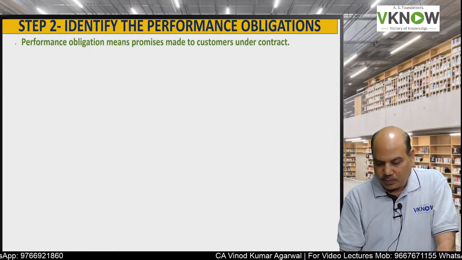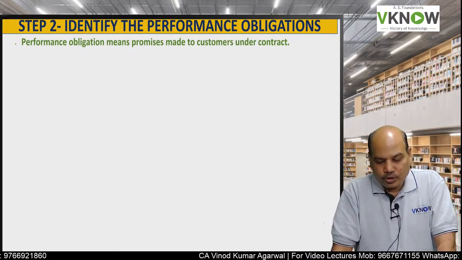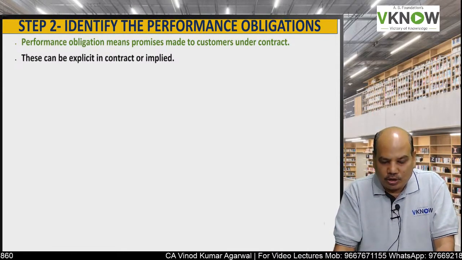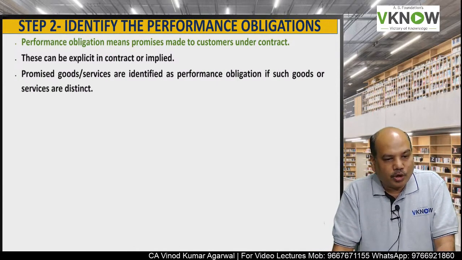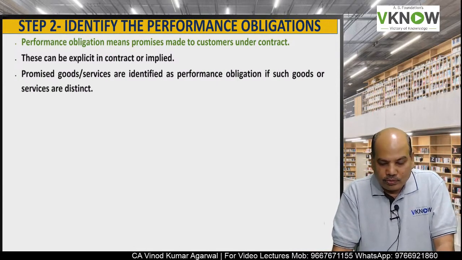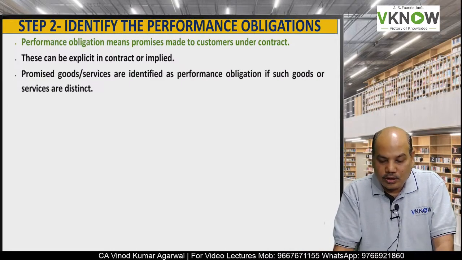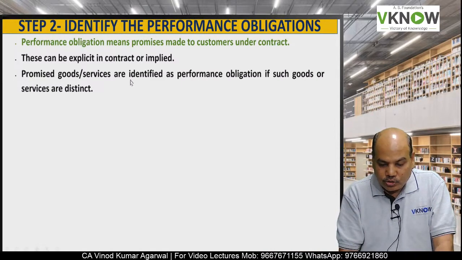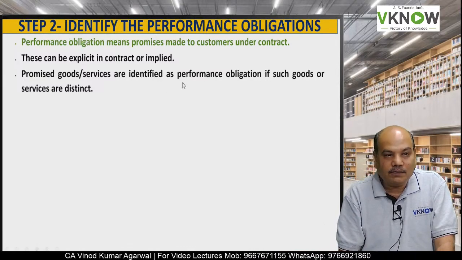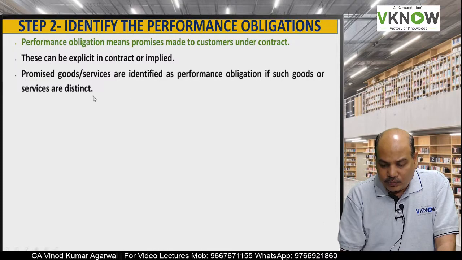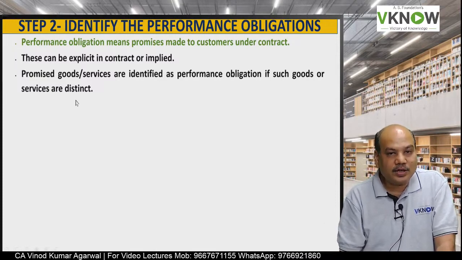So identify performance obligation. Performance obligation means a promise made to the customer under the contract. What are the promises we have made to you? The promises made can be explicit or implied. Promised goods and services are identified as performance obligations if such goods and services are distinct.